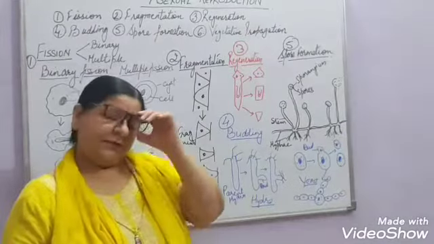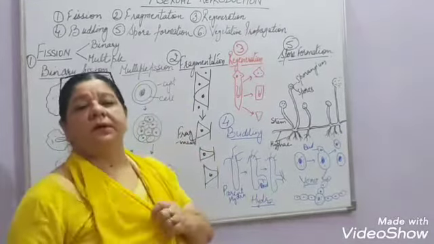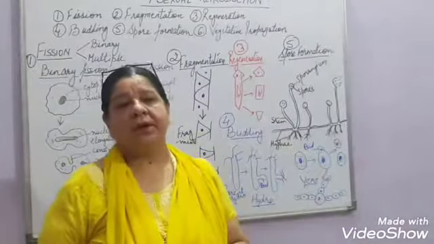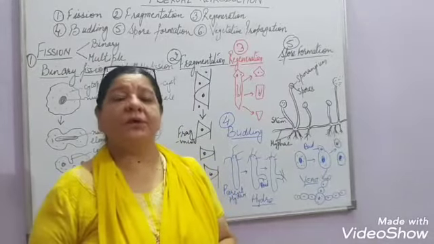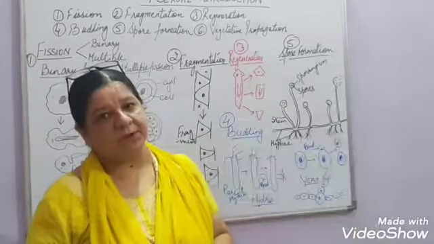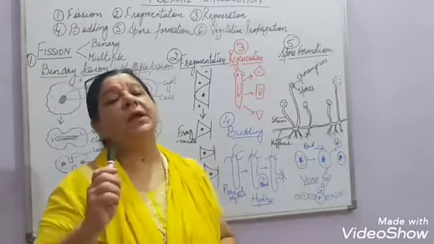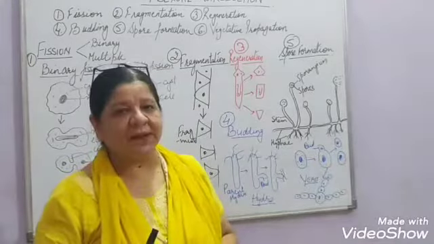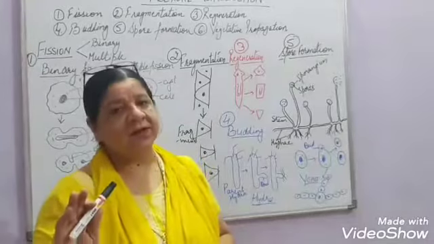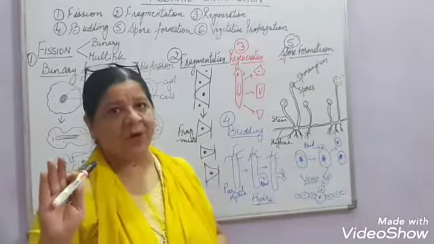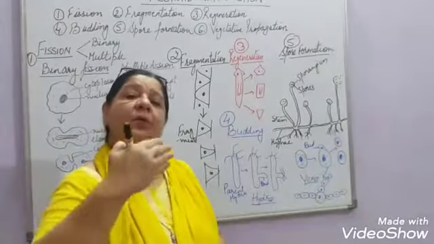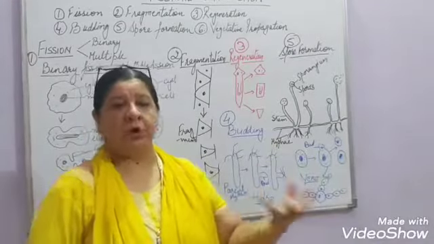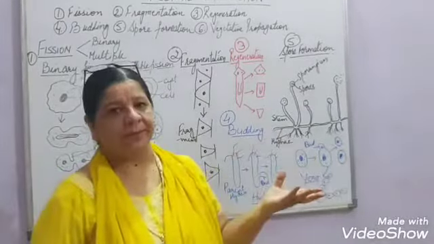Hello everyone. Today we are going to start a new topic, that is asexual reproduction. Already you all know what asexual reproduction is. It is a type of reproduction in which only one parent is involved, right? No gamete formation takes place. Gamete means no sex cells formation takes place. There are no sex cells required in this. One parent only gives rise to the new daughter cell or new offspring.